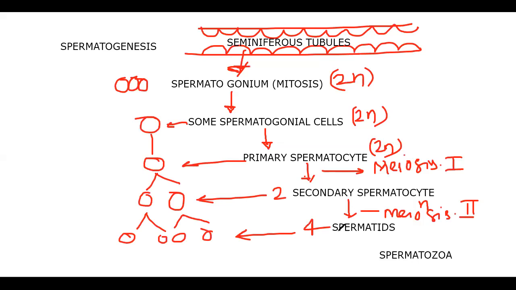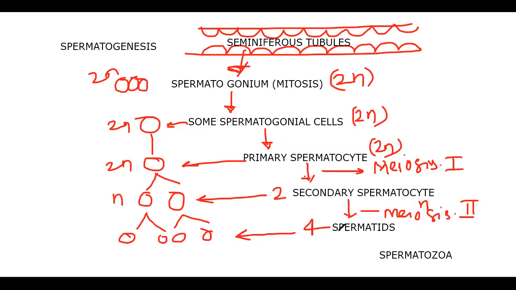Okay, this is 2n, this is 2n. Primary spermatocyte is also 2n. Why am I so focused here? Why am I specifying this here? All these are the questions actually. That means their status, their formation, everything is going to be questioned.